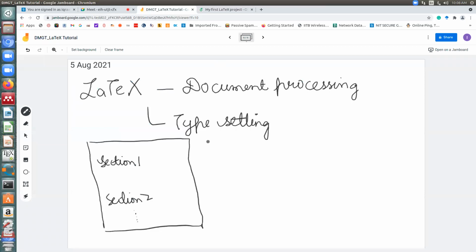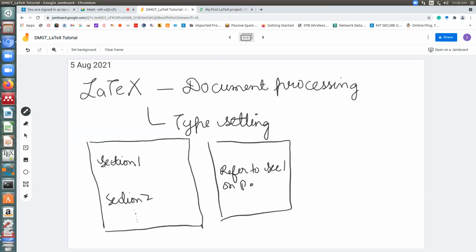Somewhere in my thesis I want to refer to section 1, so I write, refer to section 1 on, say, page number 10. This was page number 10 and this is, say, page number 20. Now suddenly I got an idea that before section 1 I need some other section. So that becomes my section 1.